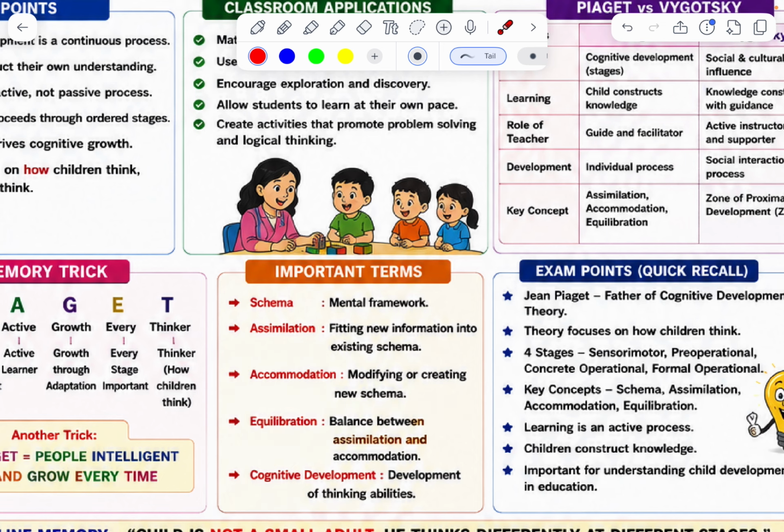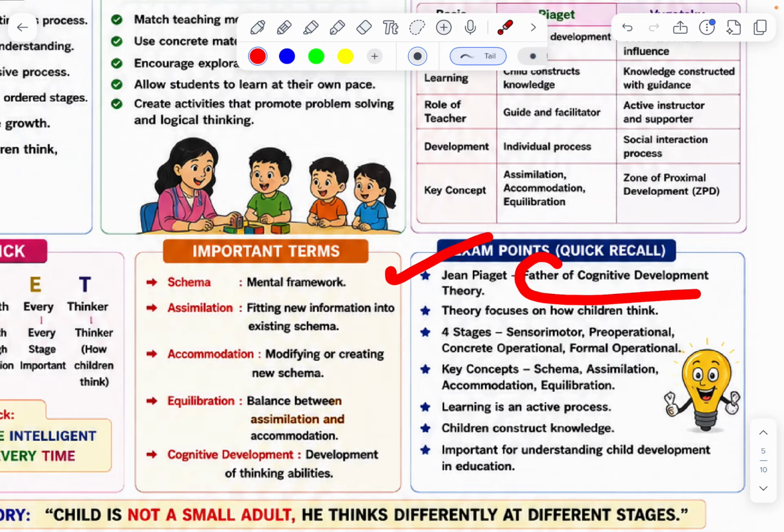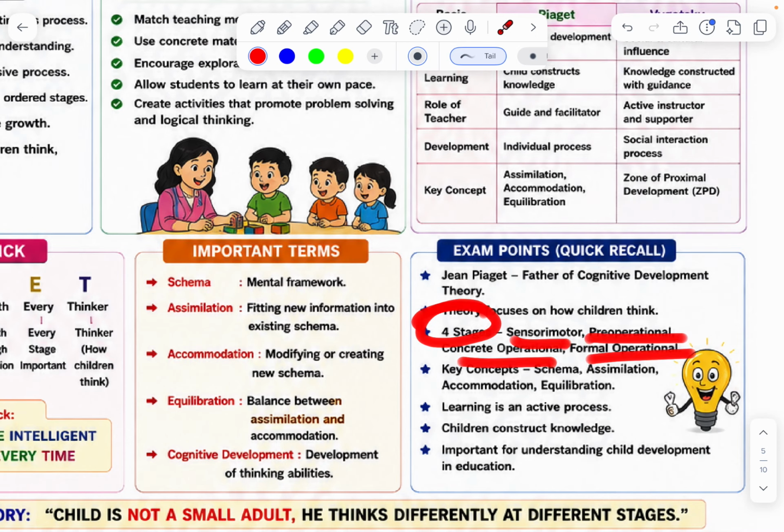Cognitive development is the development of thinking abilities. Exam points: Jean Piaget, father of cognitive development. His theory focuses on how children think. Four stages: sensorimotor, pre-operational, concrete operational, formal. Three concepts: schema, assimilation and accommodation, and equilibration.